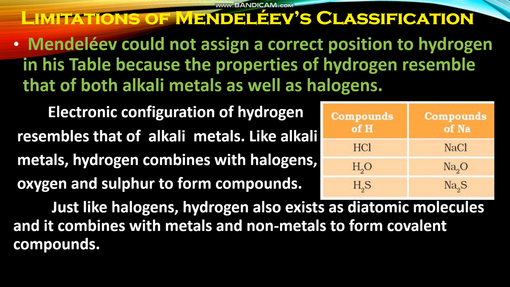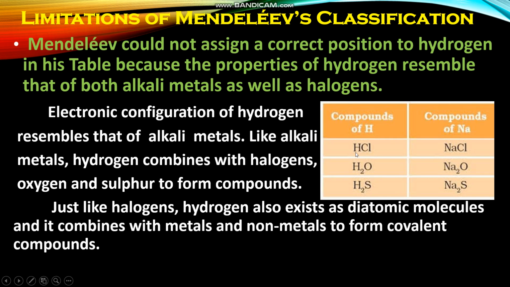So like alkali metals, hydrogen also combines with halogens, oxygen, and sulfur to form compounds. Halogen means the group of elements fluorine, chlorine, bromine, iodine, etc. These are called halogens. So let us see. Hydrogen forms a compound with one of the halogens, chlorine.